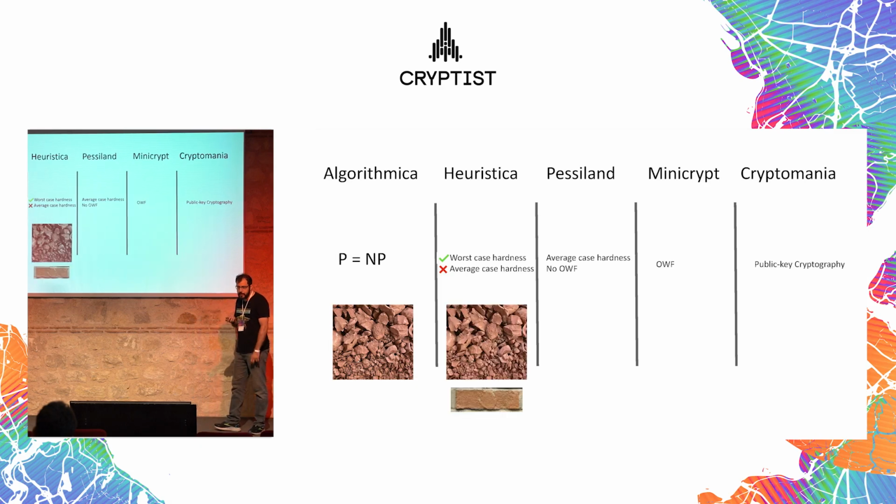In Heuristica, these bricks exist, but they're very rare. So if you just go to the ground, take some rock, it's probably not in that shape. Most of the time it's like the above. So this is what we mean by worst-case hardness exists. These kinds of blocks exist in the wild, we know that, but we need to search for them. It's very inconvenient for us to find them to actually build a wall.